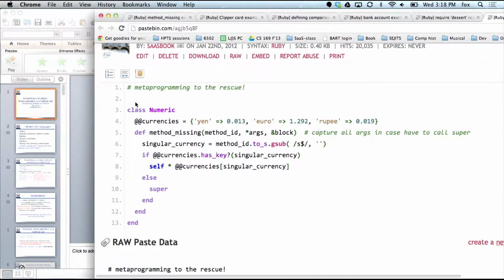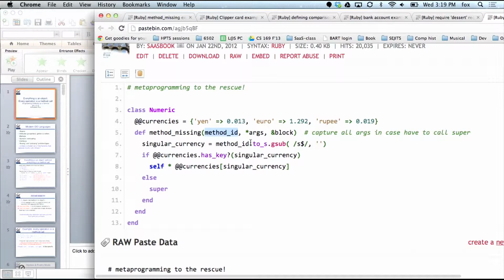One of the facilities in Ruby is called method_missing. So method_missing gets called when you call a method on the receiver and the receiver doesn't know any method by that name. But if you've defined a method called method_missing in your class, it will receive the call instead. And method_missing is passed up to 3 arguments. The first one is the actual name of the method you tried to call, but which doesn't appear to exist. A list of the arguments that that method would have received if it existed. And optionally, a block.